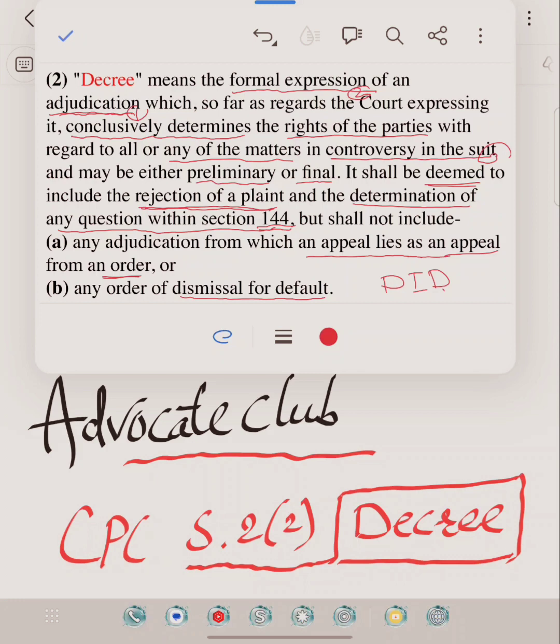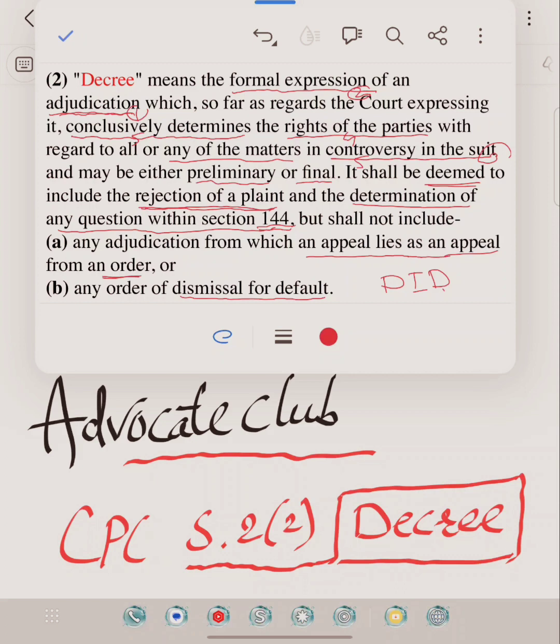The adjudication must have determined the rights of the parties. Such rights must be with regard to all or any of the matters in controversy. The adjudication must be conclusive and final. So these are the essential elements of a decree.